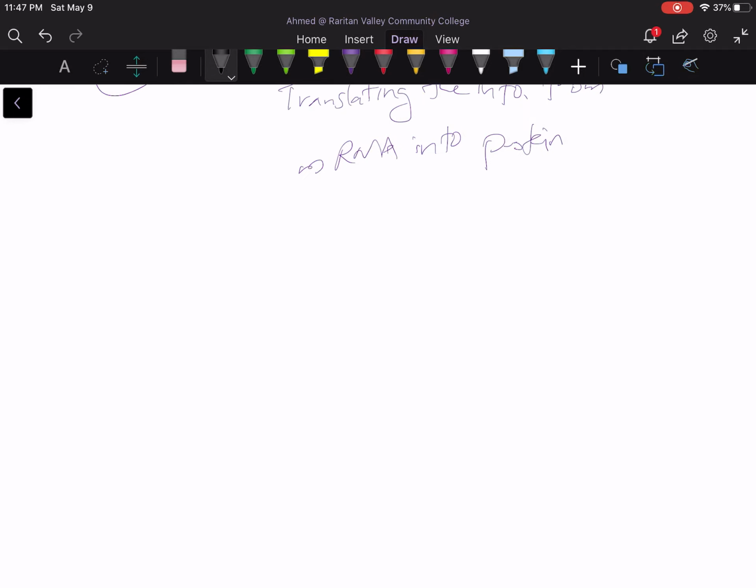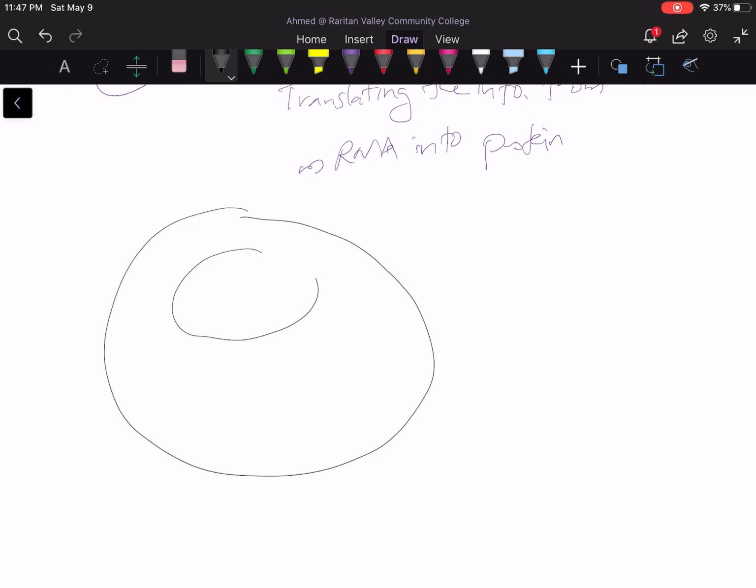Also, to understand how this is happening, let's draw a cell nucleus. We understand here is the DNA. We need to convert this DNA into messenger RNA. This is the transcription. This is step 1. Okay. Then this mRNA would leave the nucleus into the cytoplasm, and it will be converted from messenger RNA into proteins. And this is step 2, the translation.